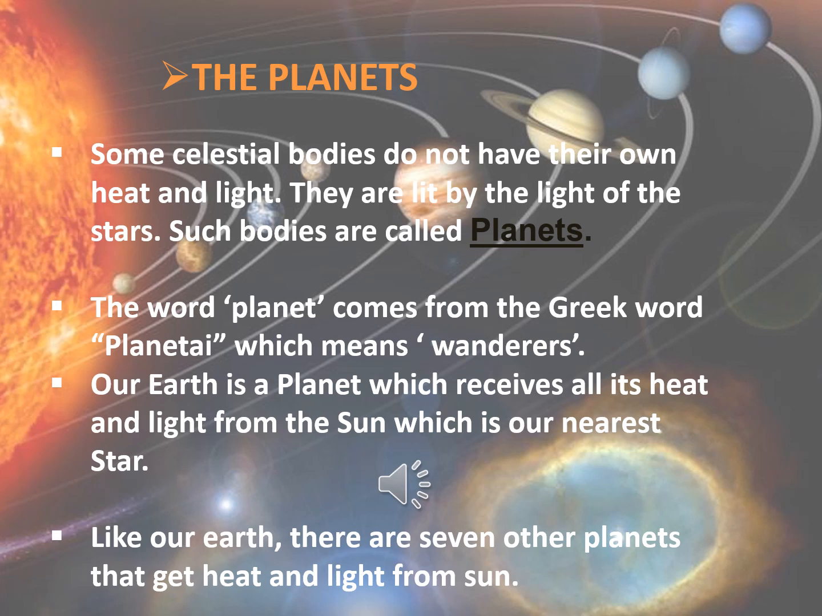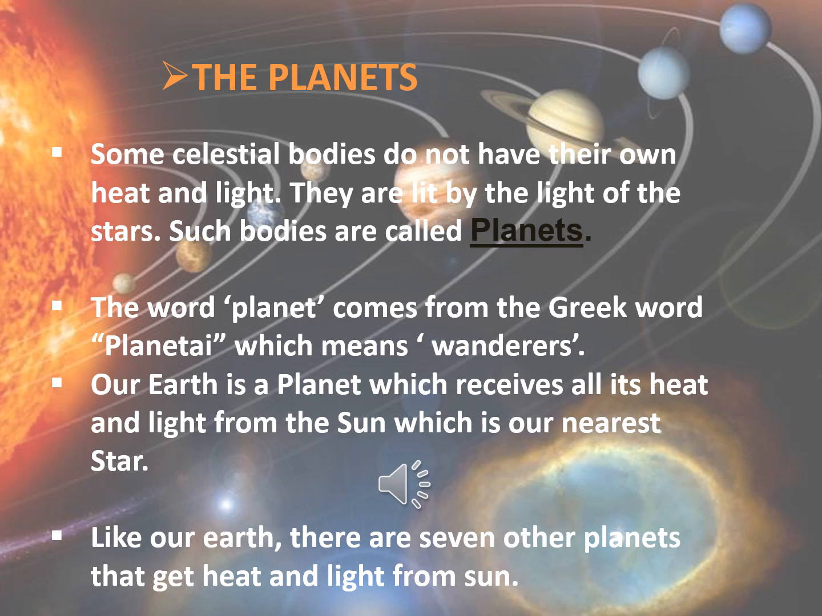What do you understand by wanderers? That is moving, always moving. They are moving around the stars. The stars are so big, and planets are comparatively smaller than the stars. So these planets are moving. They are the wanderers. So this word planet is derived from planetai. And when we talk about planets, on which planet do we live? We live on Earth. Our Earth is a planet which receives all its heat and light from the sun. That is our nearest star.